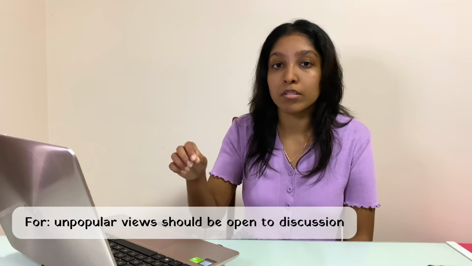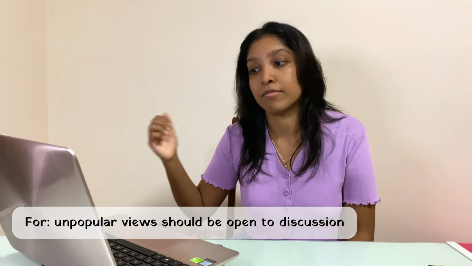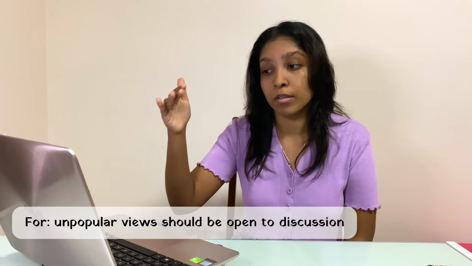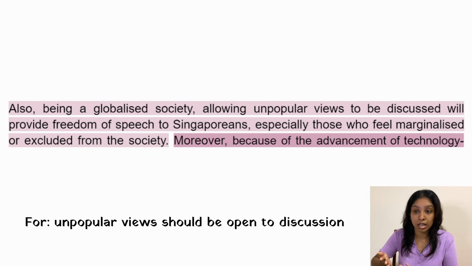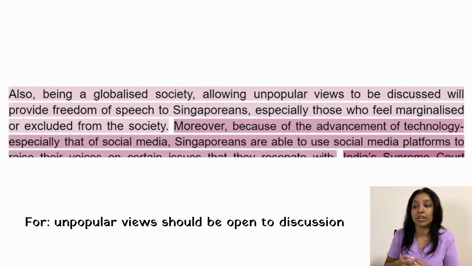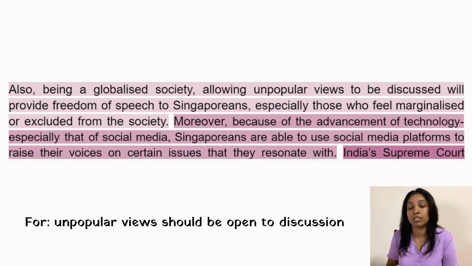I'll just say however, comma, then I'll start with my paragraph. It follows the same format, the P.E.E.L format. Point, I'm saying that unpopular views should be discussed, but why? Why does it have to be discussed? I'm saying it will provide a positive change in our conservative society. But how are these positive changes going to impact our country? I'm mentioning that these positive changes will improve our welfare and also mitigate certain issues that we have in our country that have not been spoken about in many decades.